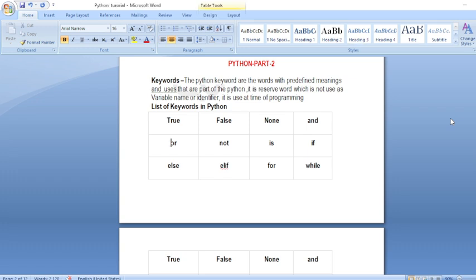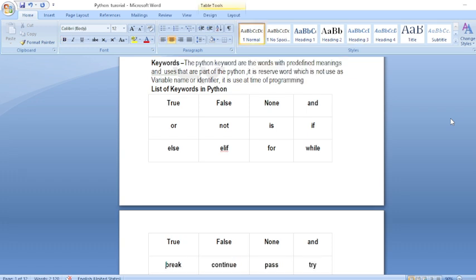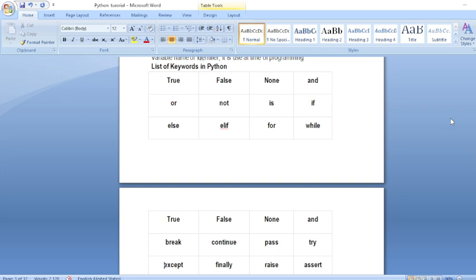There are different types of keywords. Keywords are used in any program you write, so keywords are an essential part. Without keywords, no program can be done. These words are allocated by the software designers, and you use them in programs. True, False, None, and, or, not, as, assert, else, for, while are also keywords.